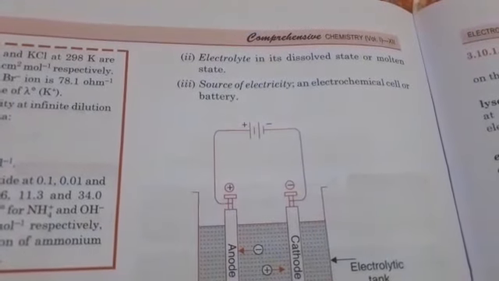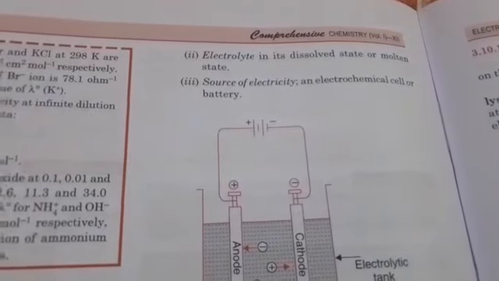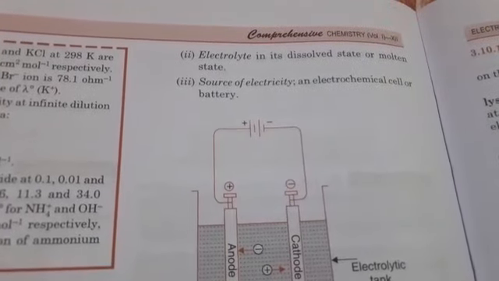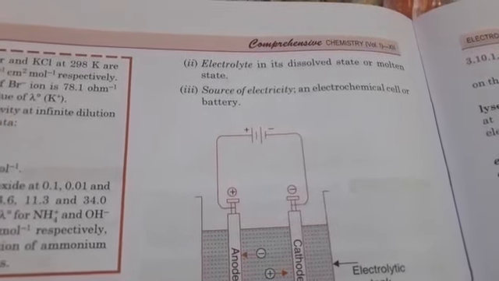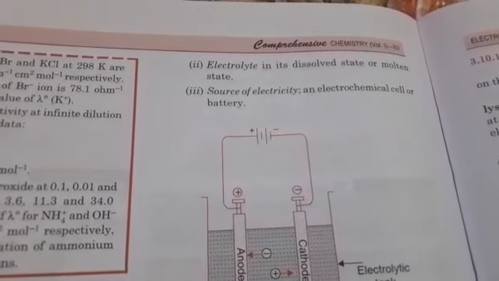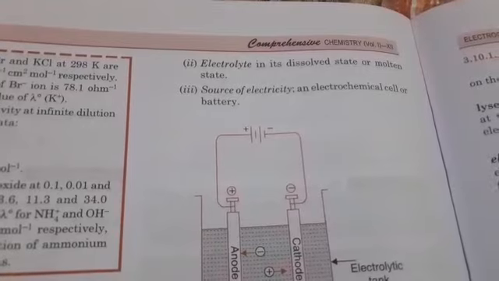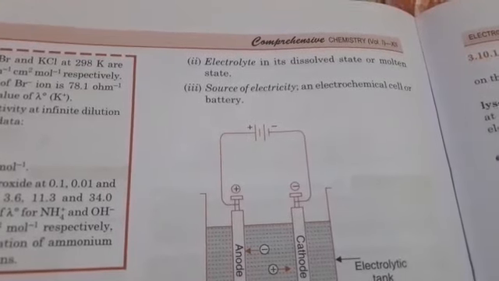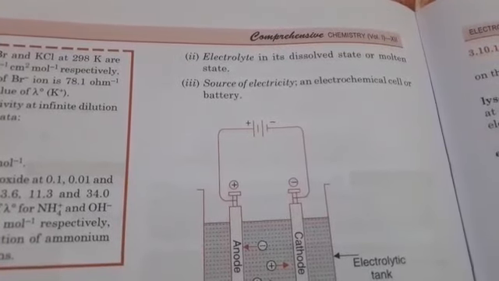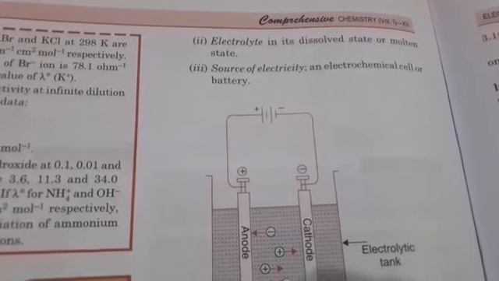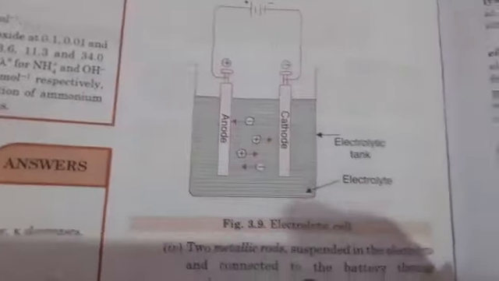We know that electricity can be conducted only when the electrolyte is in its ionic form; if it is in the solid form, it does not conduct electricity. That's the second condition: it is either present in the molten state or in the aqueous state. Next, a source of electricity, an electrochemical cell or battery, anything we can use. So this is the setup.